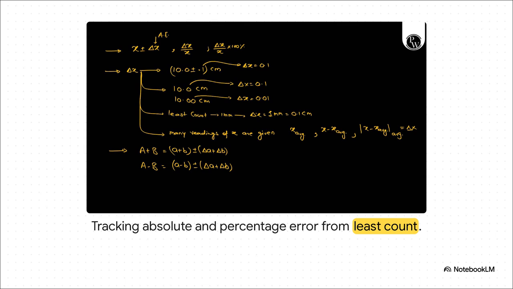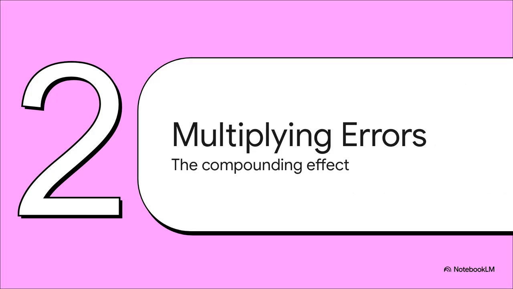And here's the golden rule. Whenever we add or subtract distinct measurements, those absolute errors strictly add together. Basically, our window of uncertainty only ever grows. Which brings us nicely to Section 2, how errors multiply. Because what happens when we take those flawed baseline measurements and actually plug them into complex physics equations?